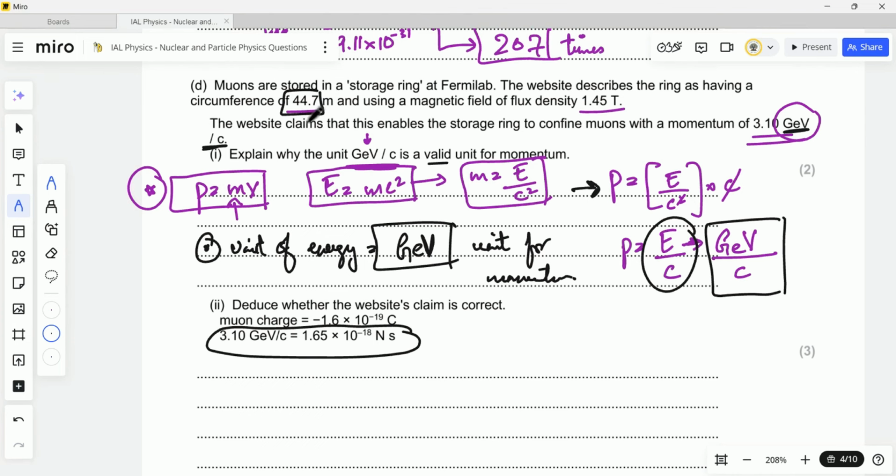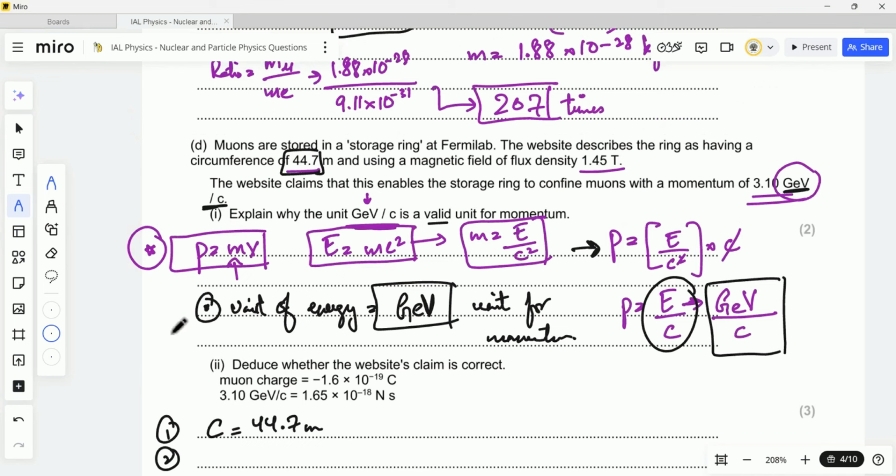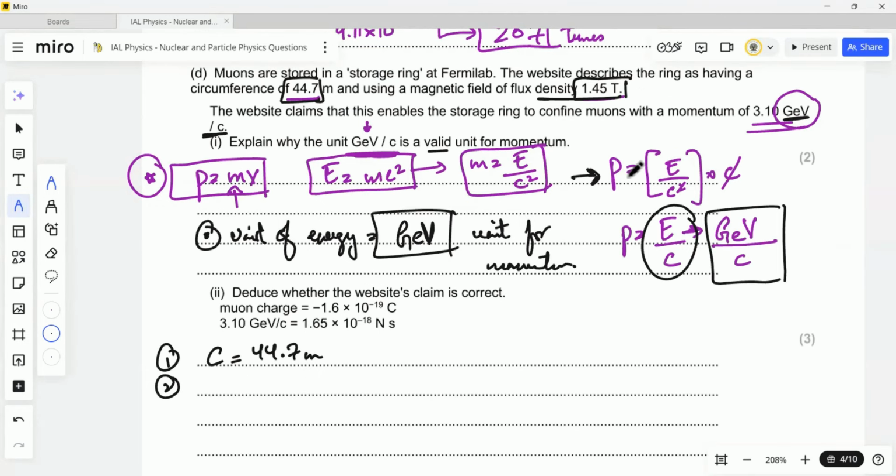Let's quickly first compile the data that is provided to us. The muons are stored in a storage ring, and the website describes the ring as having a circumference of 44.7 meters. So let's first write down the circumference of the storage ring. So C is equal to 44.7 meters. We got the first value over here.